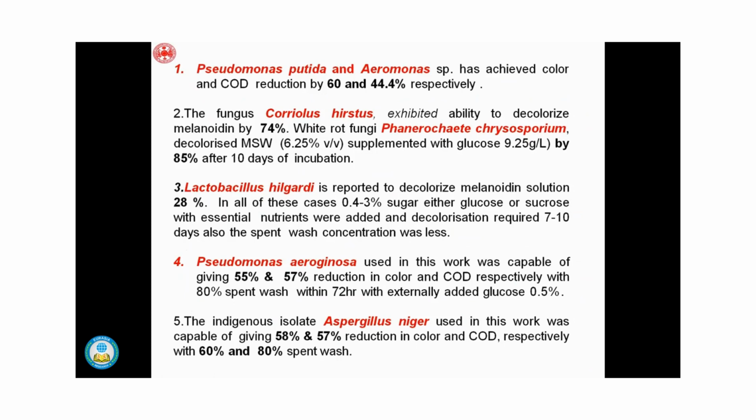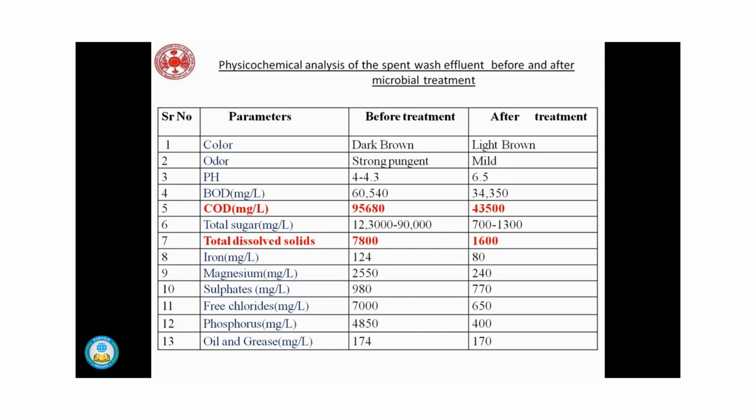Now, what I actually proposed in this experiment is based on existing research. Research shows that some bacteria, some fungi and some algae decrease the polluted chemicals released from the distillery plant spent wash. But in my research, I have combined fungi, bacteria, algae, whatever microorganisms are available, which are utilized to decrease the concentration. So what is the result? I found that the mixed consortia of all these microorganisms affects more.